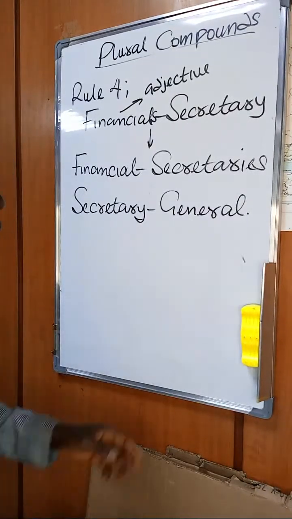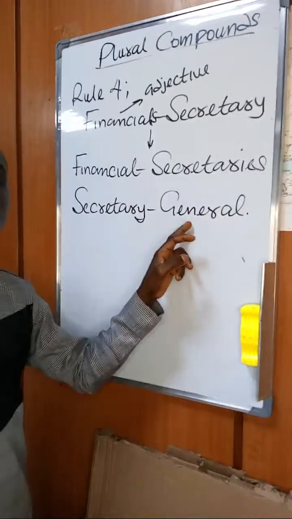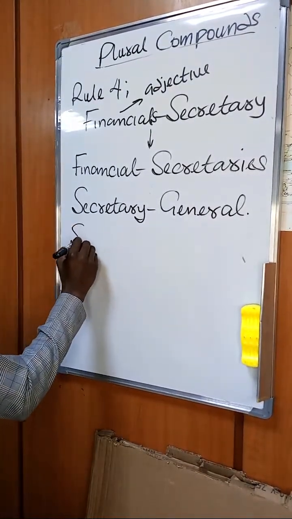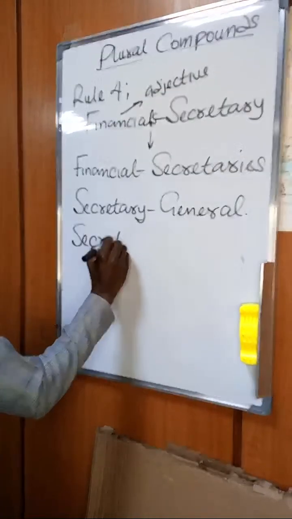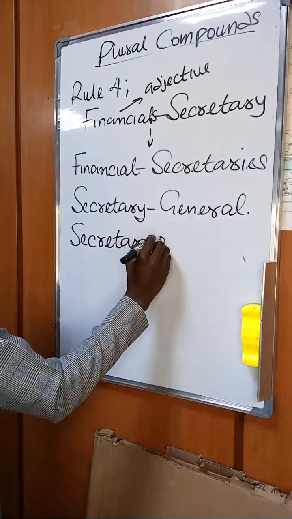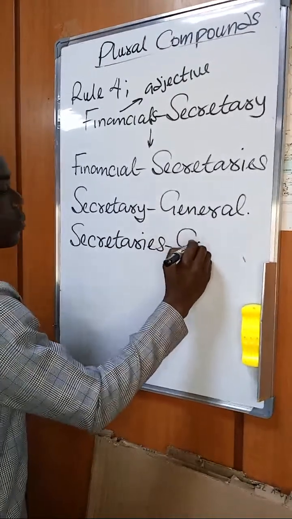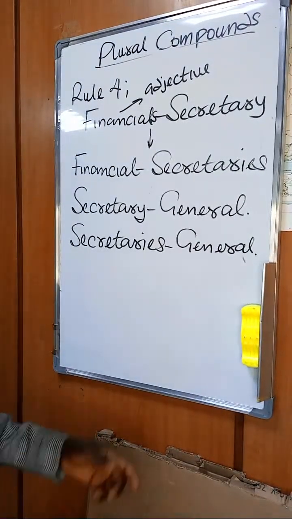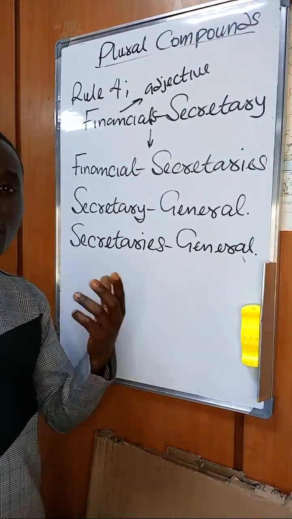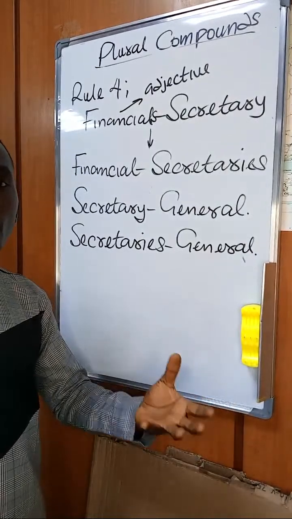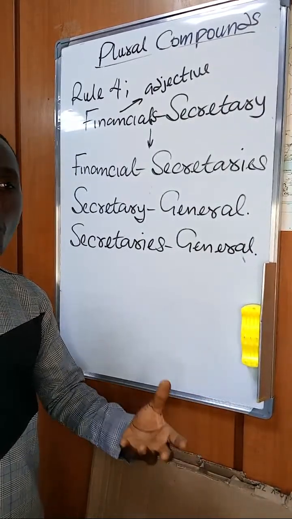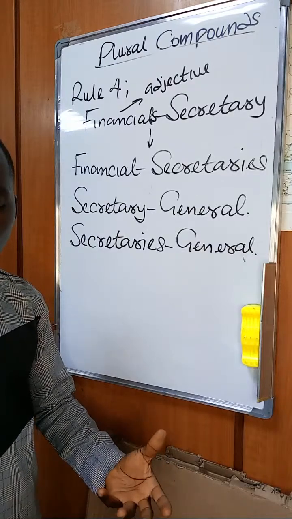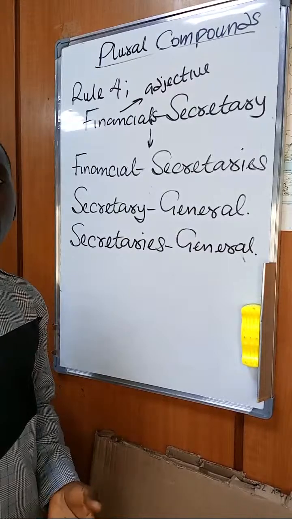So this can never be pluralized because it's an adjective. So we'll have this become Secretaries General. You're going to see examples in which all these will be exemplified, and that way you can see more clearly how these rules can be used when you are given questions related to this.